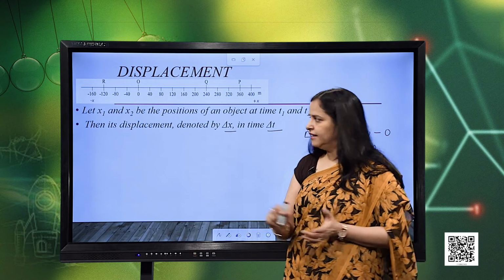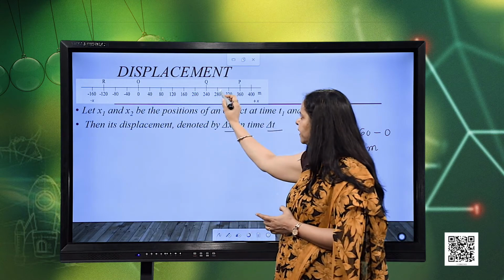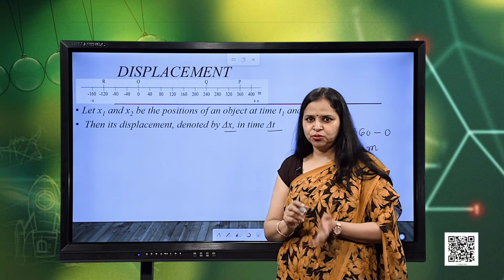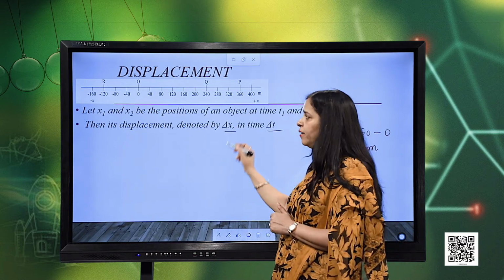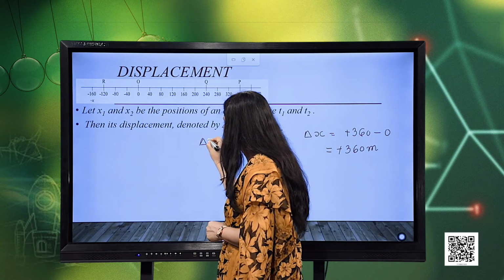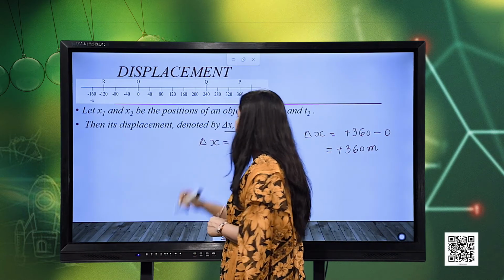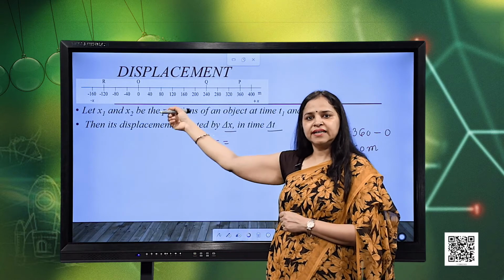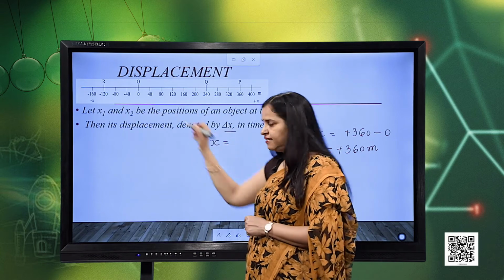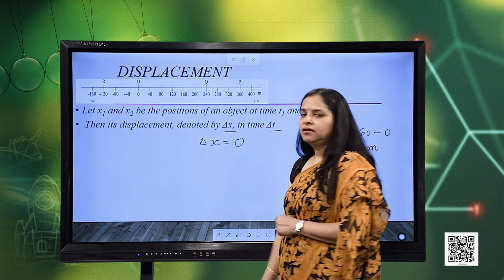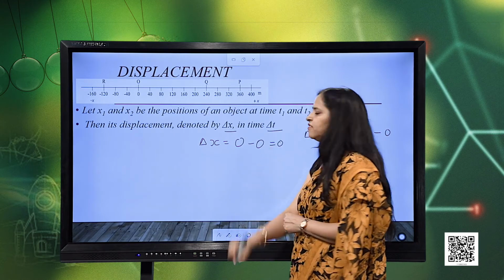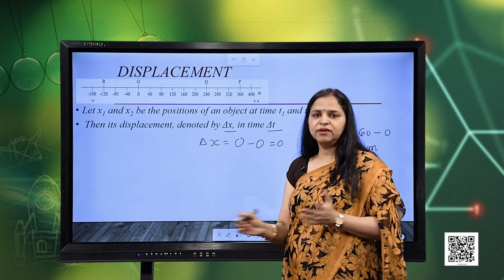We have already seen, we will add 240, then we will again add 240, we get 480 meters as the total distance travelled. But when I need to calculate the displacement, delta x will be equal to, the particle is returning to the same initial position, so the final position is 0, minus the initial position, which is also 0. So, what is the displacement? Displacement is 0, there is 0 displacement.